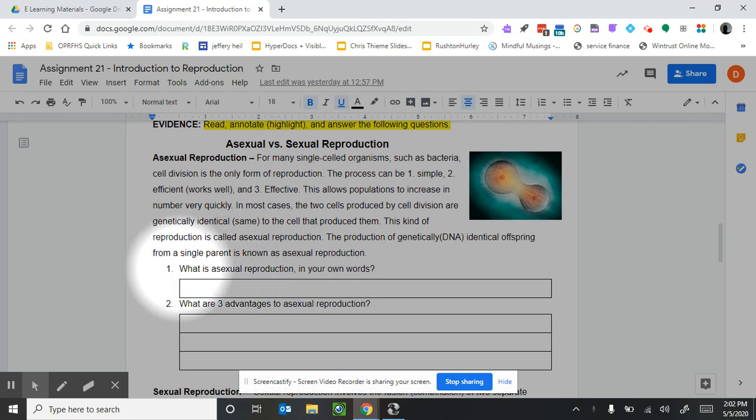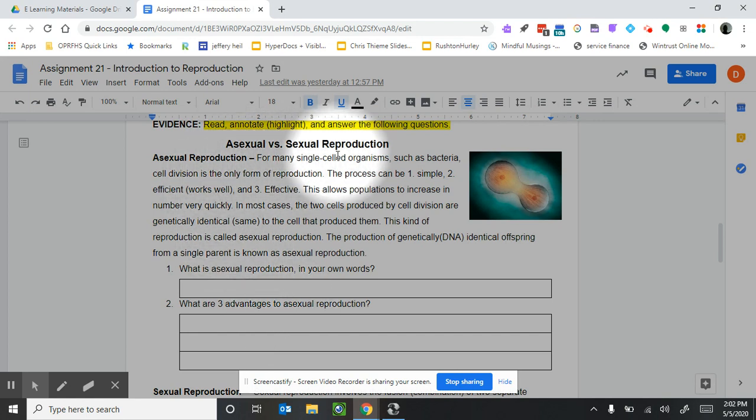Question 1 is, what is asexual reproduction in your own words? Question 2 is, what are advantages? So looking for a definition and the advantages or benefits to asexual reproduction.